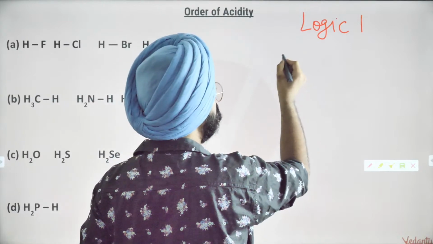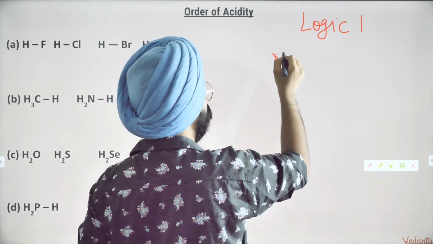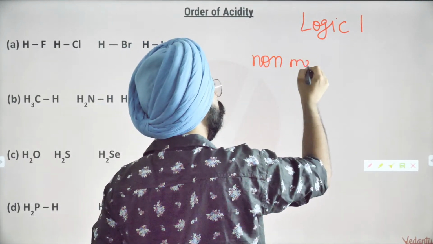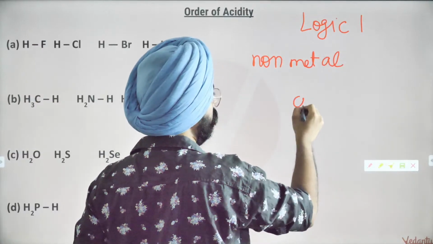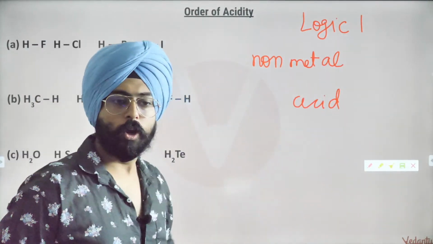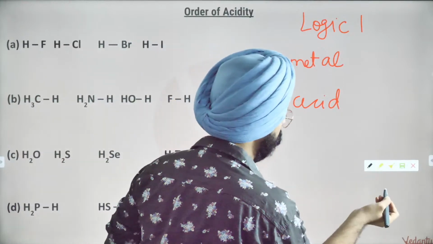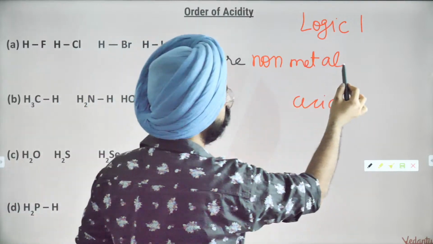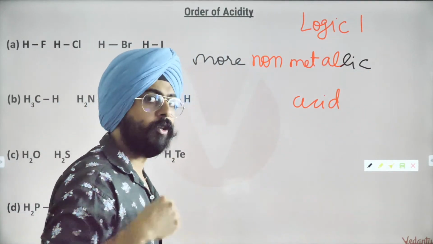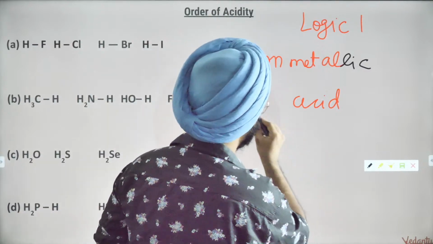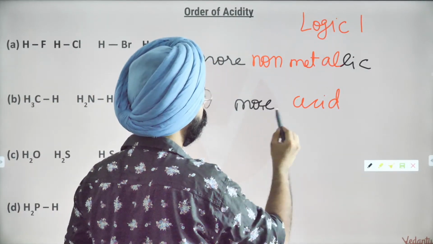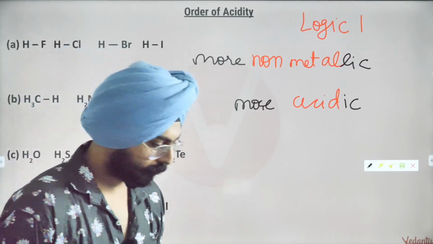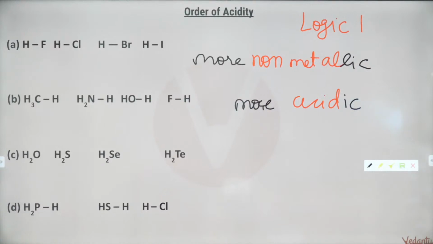Simply understand this, that non-metal is acidic. Yeah, you remember this? Non-metal is acidic. Now, my dear friends, if I say that something is more non-metallic, it will be more acidic. Can I say that? If you agree with me, write yes in the chat box. Batao. If you agree with me, write yes in the chat box.